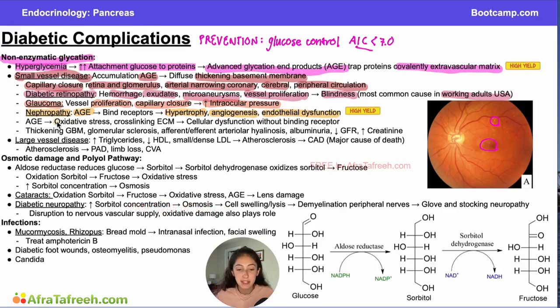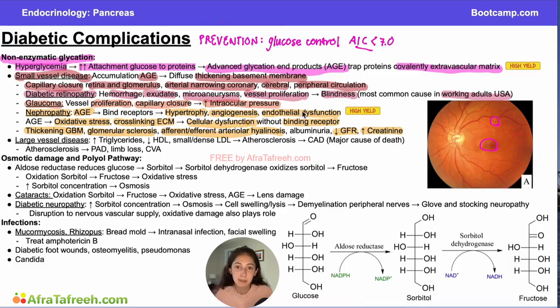Additionally, these advanced glycation end products are causing oxidative stress, they're cross-linking the extracellular matrix, and just leading to overall cellular dysfunction. So it's important to remember that these advanced glycation end products can cause problems in and of themselves, even when they're not binding to the receptor, causing the specific problems that we talked about above. Overall, the advanced glycation end products are going to lead to thickening of the glomerular basement membrane, glomerular sclerosis, as well as afferent and efferent arteriolar hyalinosis, albuminuria, decreased GFR, and increased creatinine.